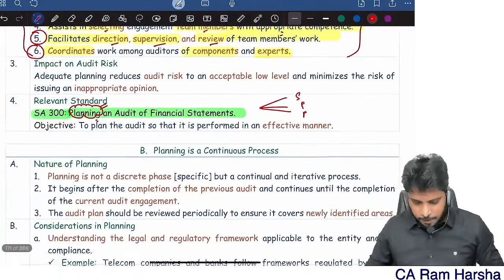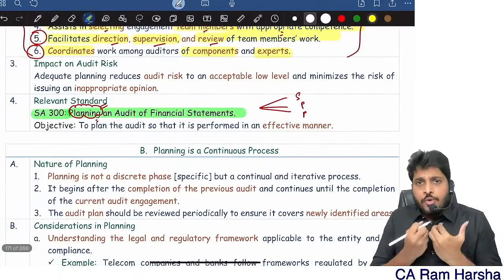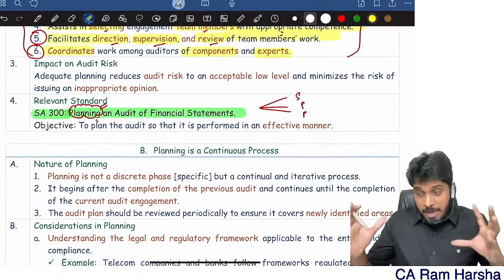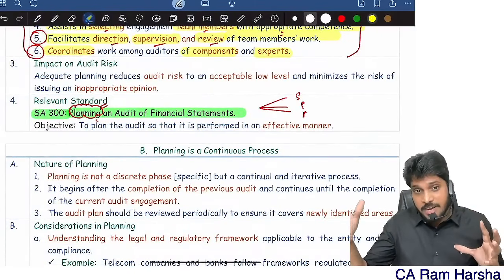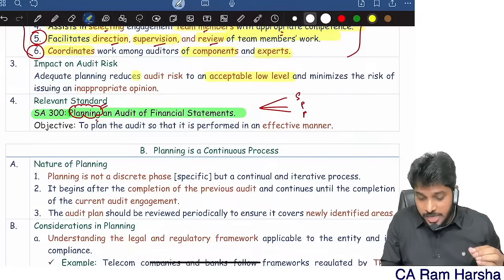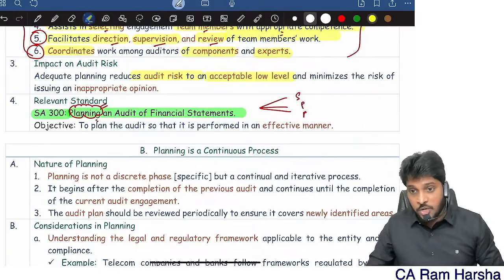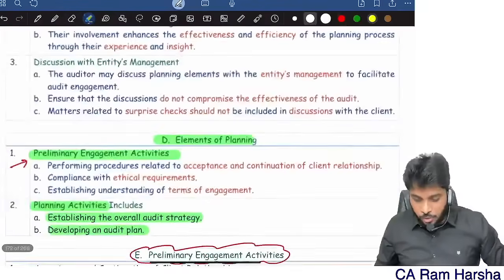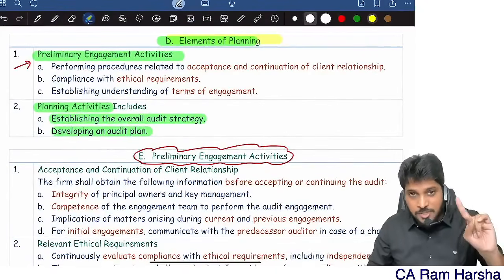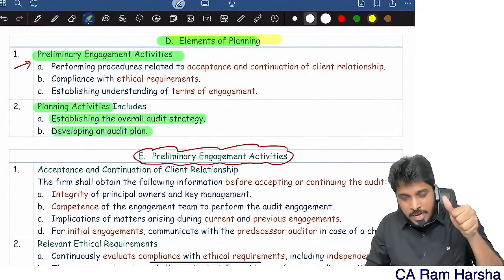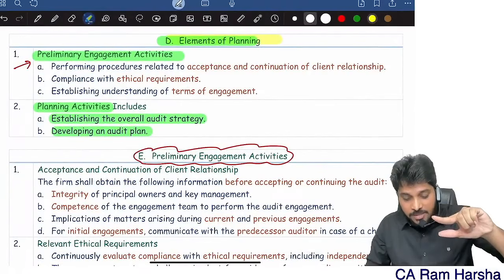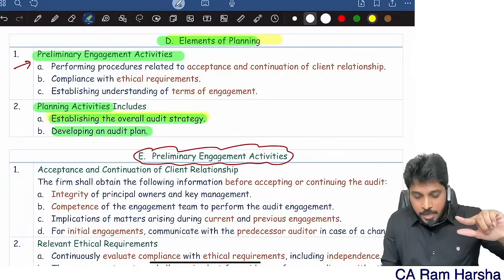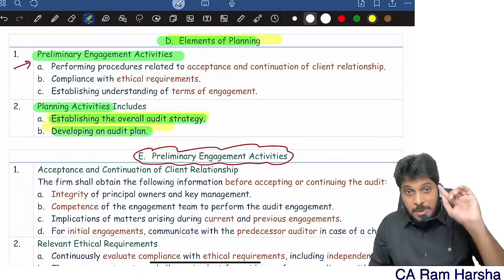Okay. Next. If you are doing proper planning, if you are planning the audit in an efficient manner, you can reduce the audit risk to an acceptable low level. Okay, that's it. Now coming back, what are the elements of planning? Two. One is preliminary engagement activity, and another is planning activity, which includes overall audit strategy establishment and plan establishment.